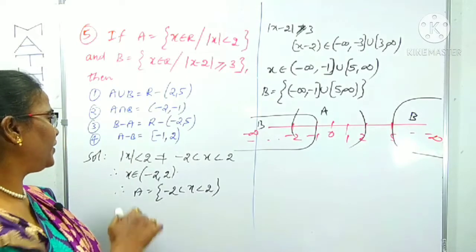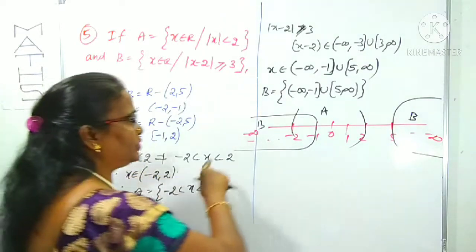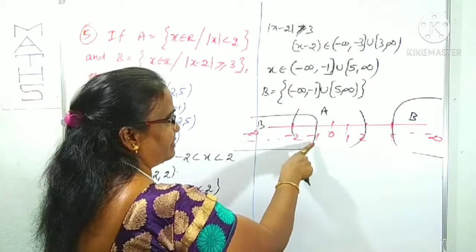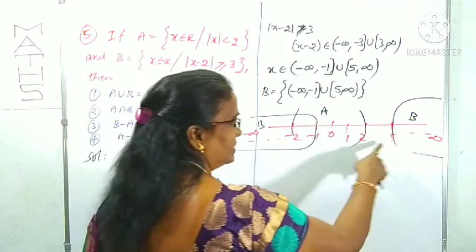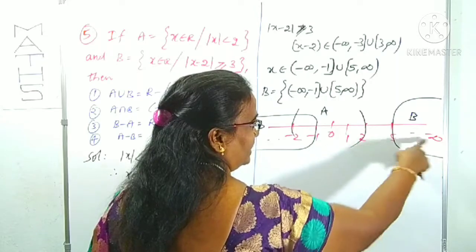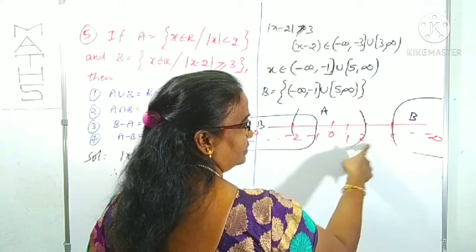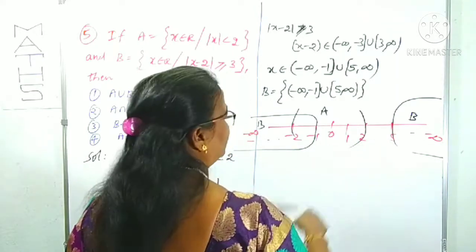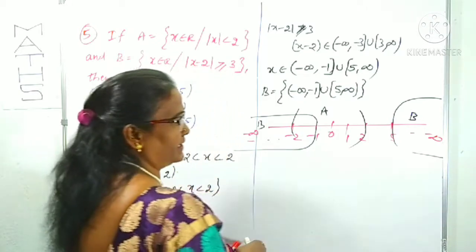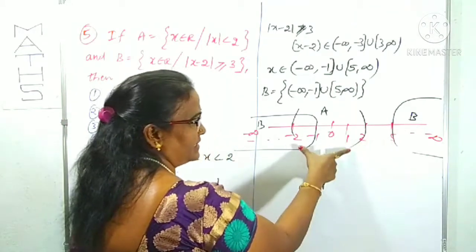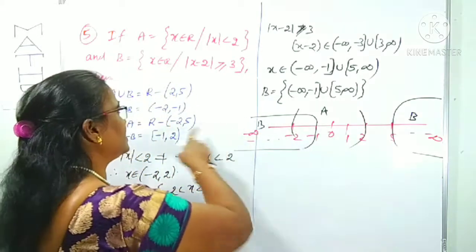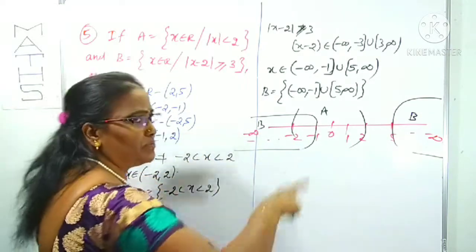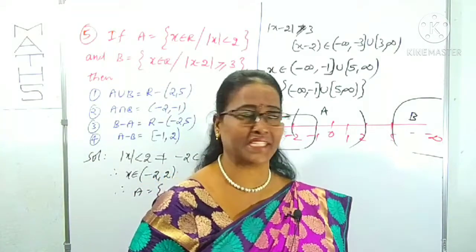Next, A union B means we want the total values. We want from minus infinity to minus 1 union 2 to infinity. But here 2 to 5 is excluded. Therefore, all real numbers are not there. Union means total numbers we want.